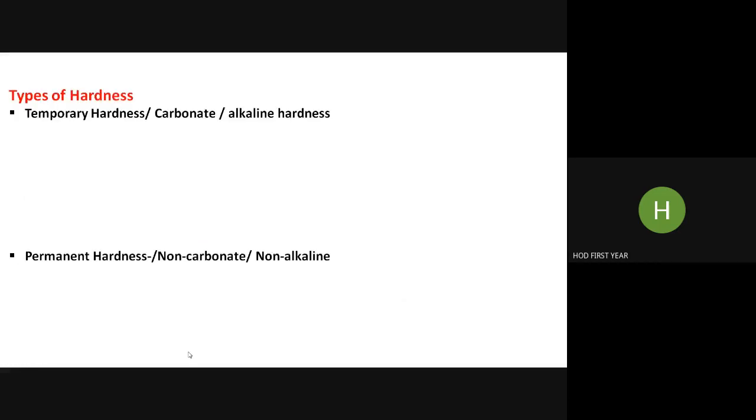Then we defined two types of hardness: temporary hardness, also called carbonate hardness or alkaline hardness, and the second type, permanent hardness, also called non-carbonate hardness or non-alkaline hardness.